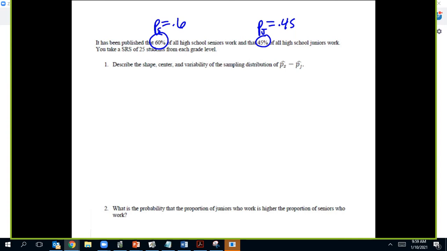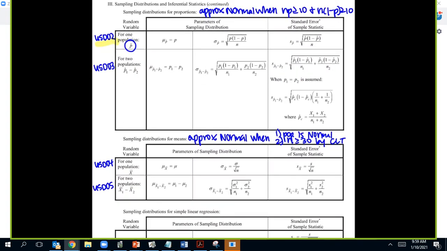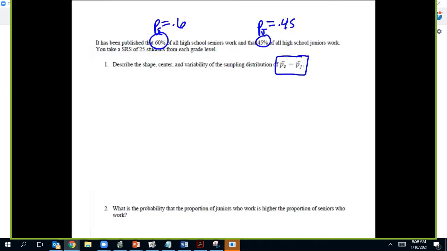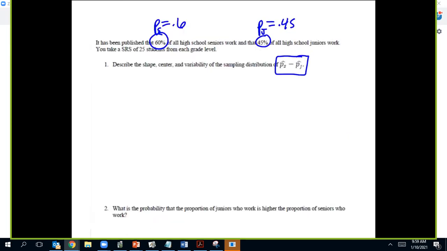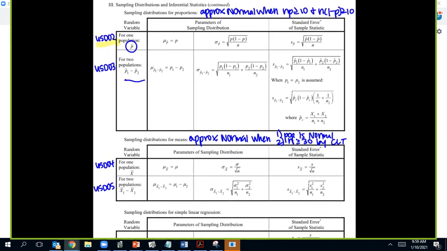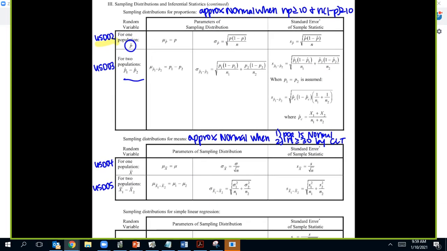And now they also did that for us right here, which is helpful. So looking at your formula sheet, that is this row now. So everything is there, just these first 2 columns. So we have the shape approximately normal, center is this formula right here, and standard deviation or variability is this formula right there.